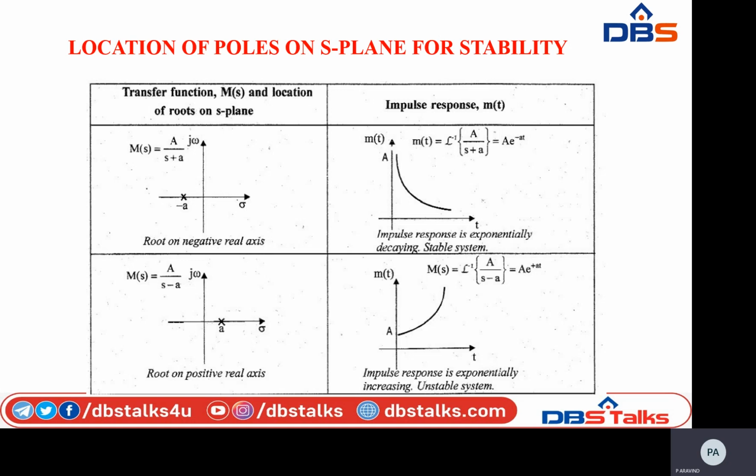See the corresponding impulse response, that is m of t equal to the inverse Laplace transform of a divided by s minus a, which is equal to a into e power at. The impulse response is exponentially increasing, which means the system is unstable.